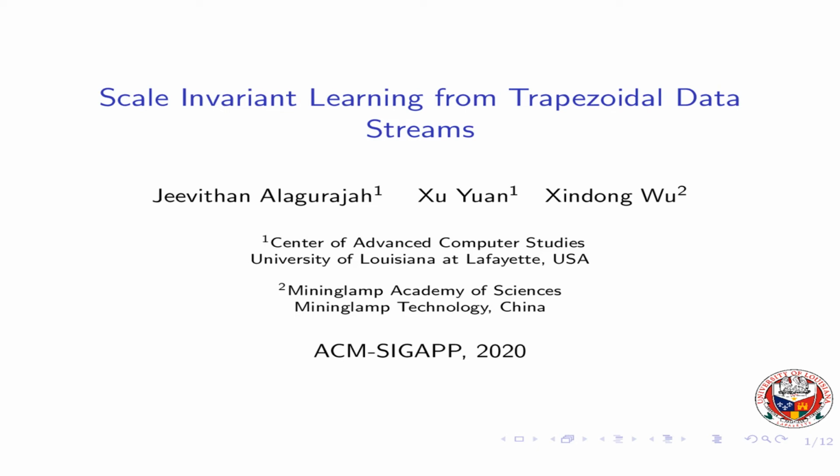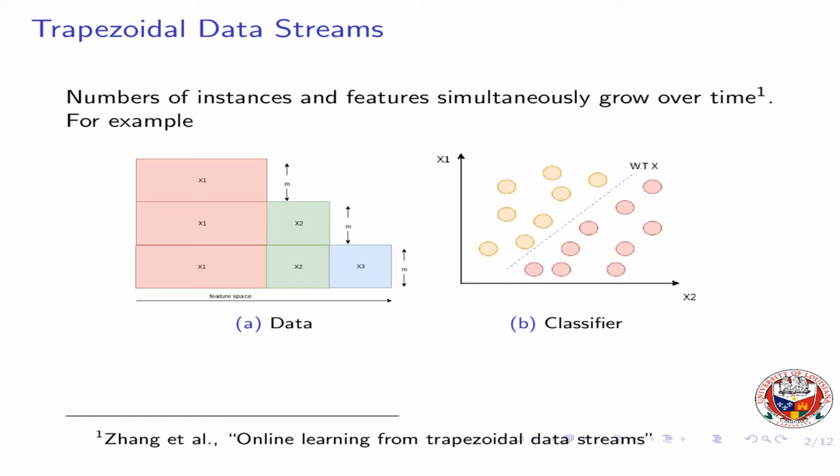I'm going to present our work on scale invariant learning from trapezoidal data streams. In a trapezoidal data stream, the number of instances and the feature space simultaneously grow over time. For example, as shown in the figure, the feature space grows over time. Your classifier should be able to adapt to this growing feature space.